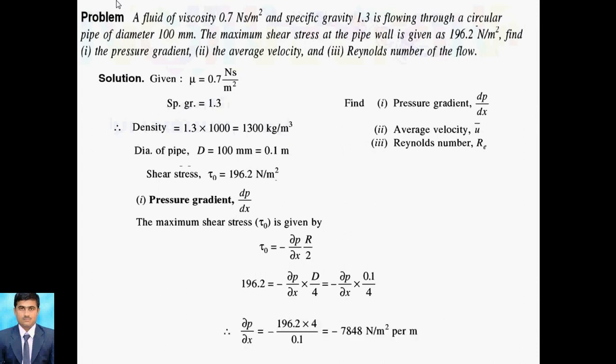After that we can find dou p by dou x. Here dou p is Newton per meter square, that is pressure, and x is length in meters. So the unit is Newton per meter square per meter, that is the unit for dou p by dou x, the pressure gradient.